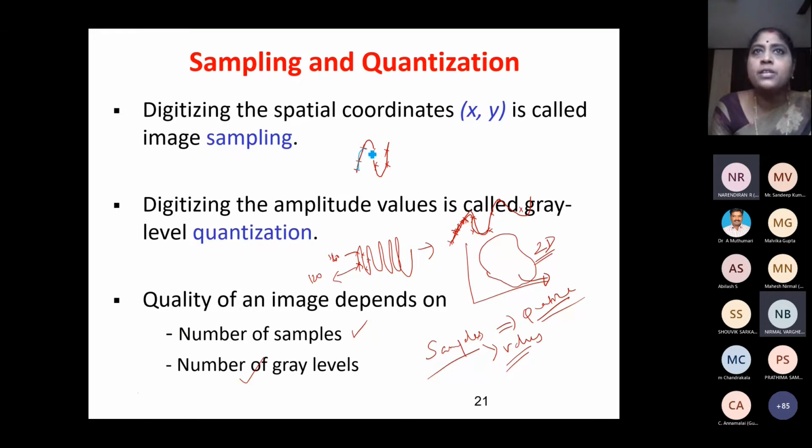This peak I'll simply join like this. Can you see? So what signal do I get now? I get a signal like this. But what was my initial signal? My signal was like this. Yes or no? So what happens? I am not getting the exact signal back. Suppose I want to get the exact signal back, I should take more samples. I should take more number of samples. For example, this is the thing, I should take samples very close.